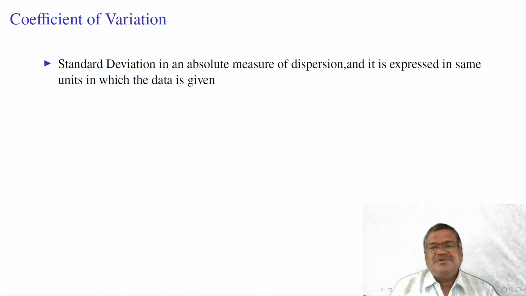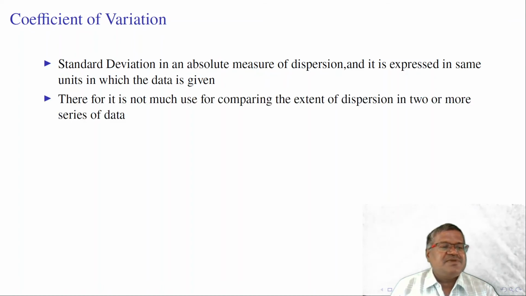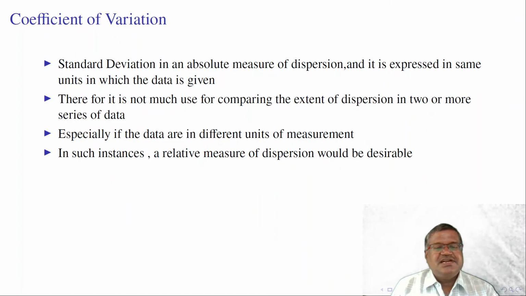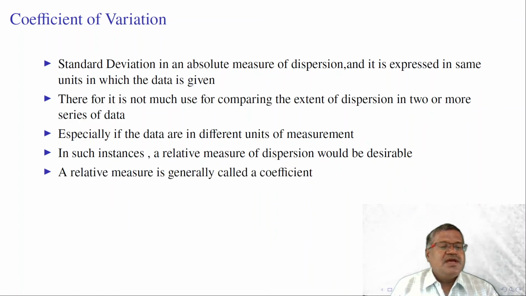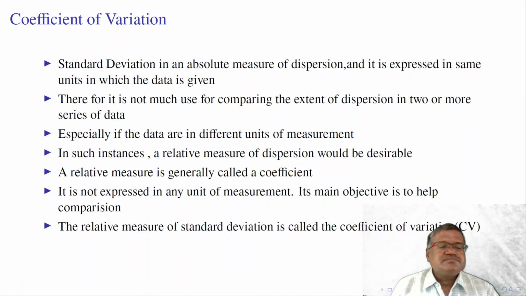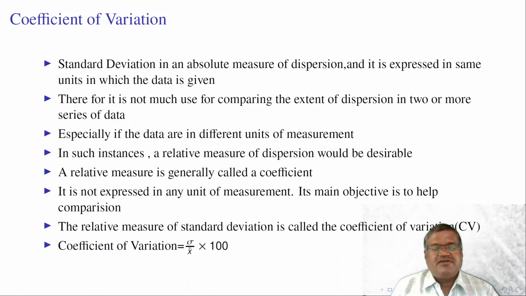Standard deviation is an absolute measure of dispersion. It is expressed in the same units of measurement. Therefore, it is not much used for comparing the extent of dispersion in two or more series of data, especially if the data are in different units of measurement. In such instances, a relative measure of dispersion would be desirable. A relative measure is generally called a coefficient. It is not expressed in any unit of measurement, and its main objective is to help comparison. The relative measure of standard deviation is called the coefficient of variation. Coefficient of variation is given by sigma by x bar into 100.